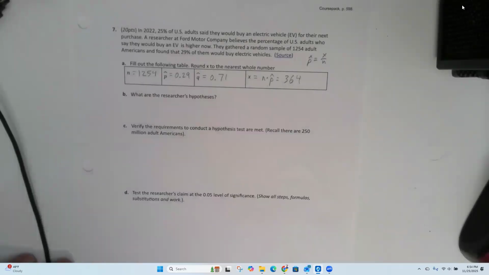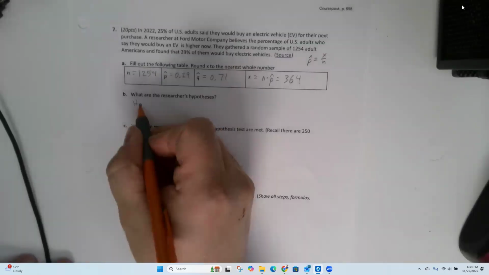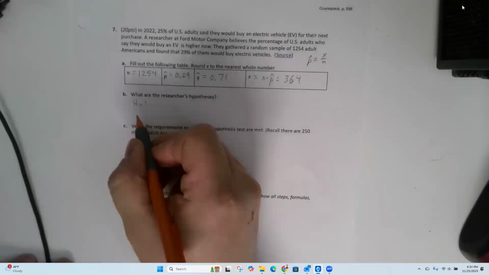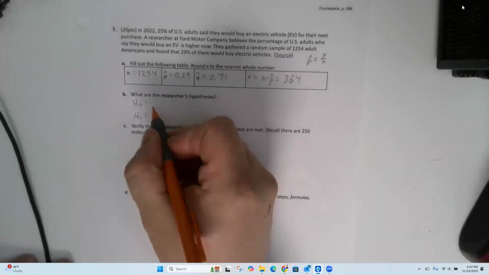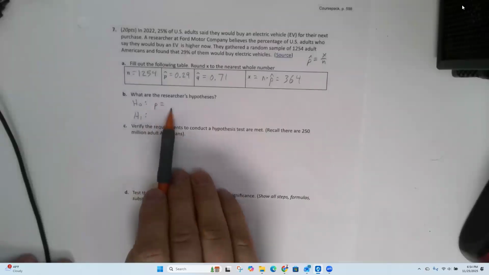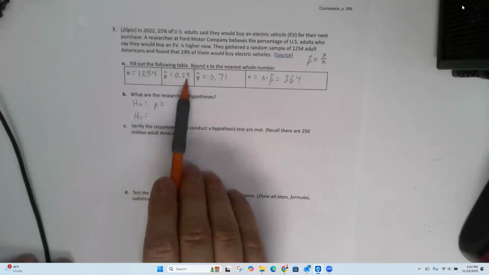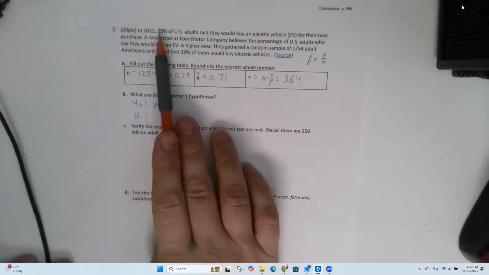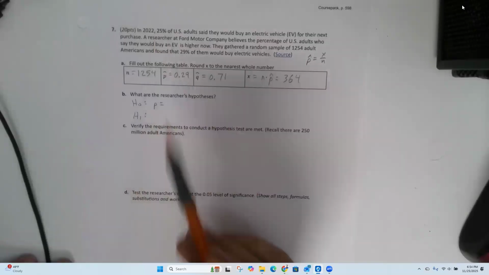All right, what are the researchers' hypotheses? So, null hypothesis, alternative hypothesis. In this case, we're looking at a proportion. So it's not 29, 29 is our P hat. This researcher thinks it's gone up. It used to be 25, now they think it's gone up.